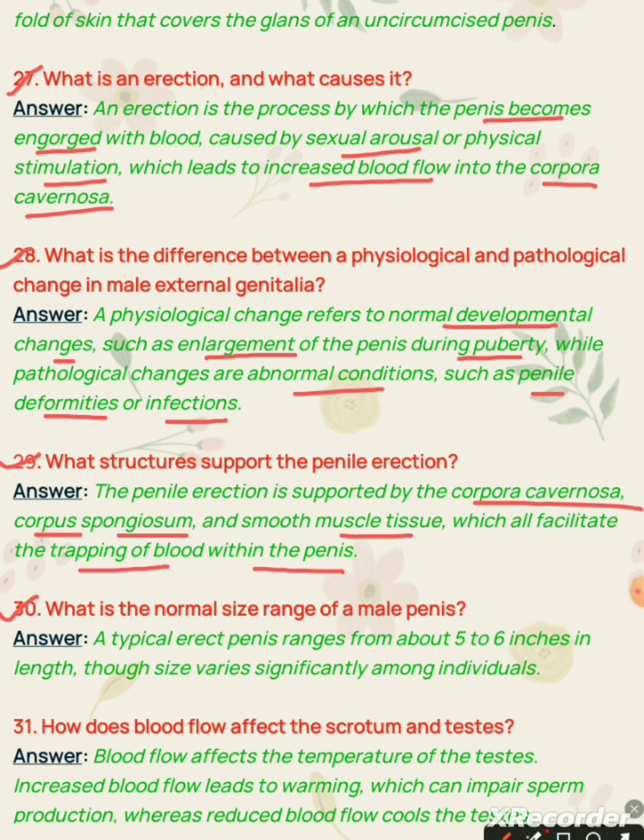Question 30. What is the normal size range of a male penis? Answer. A typical erect penis ranges from about 5 to 6 inches in length, though size varies significantly among individuals.